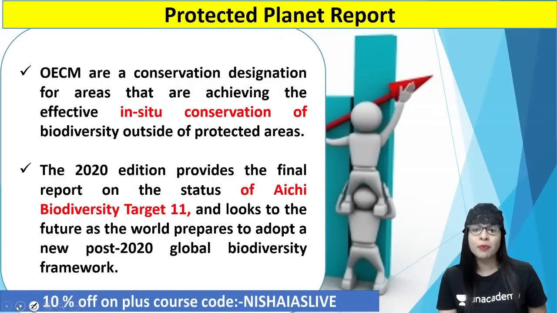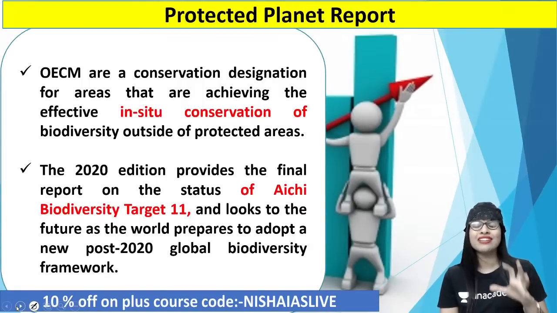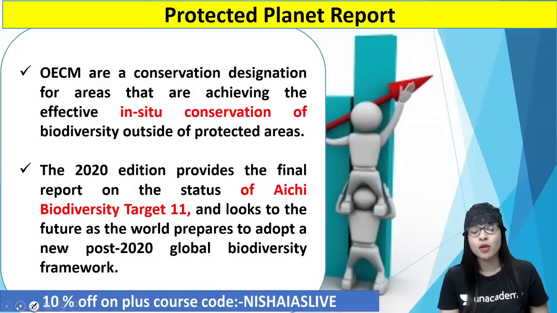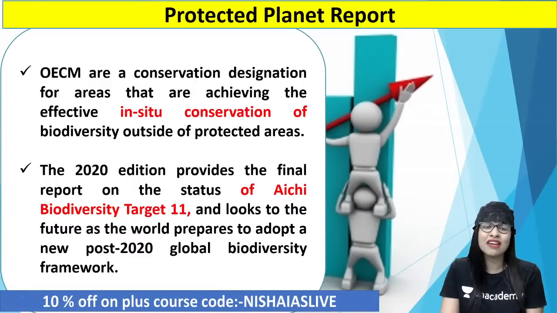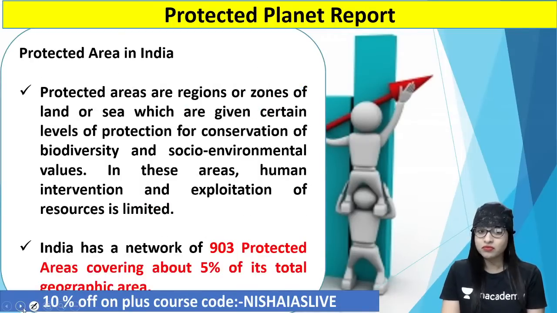The entire globe is preparing to adopt a new post-2020 global biodiversity framework, because a lot more has to be done. We know that climate change is a very big burden, not only for our country India but for the entire globe, and it has posed a lot of threat to the economy as a whole, right? Issues like greenhouse gas emissions have to be eliminated. Only then will you be able to protect your planet as a whole, right?